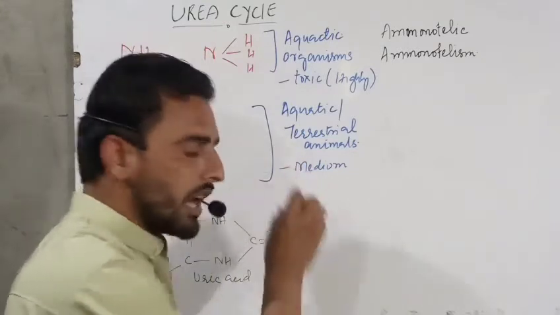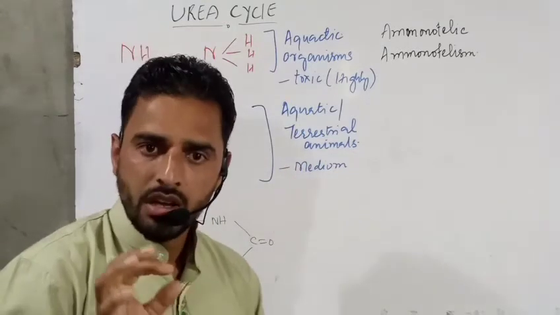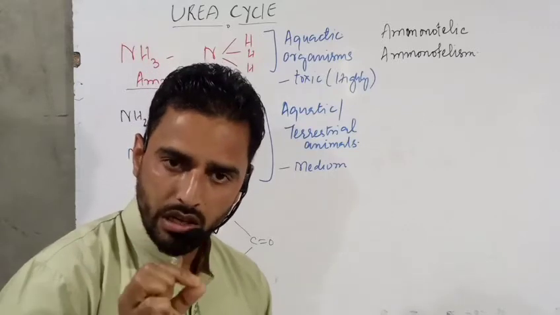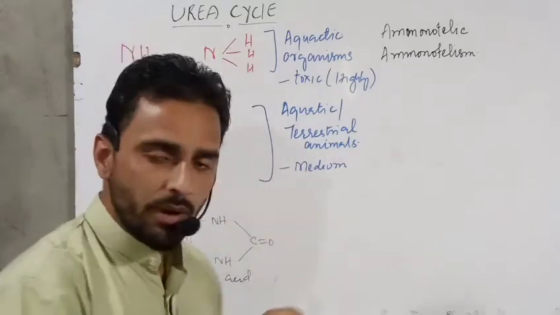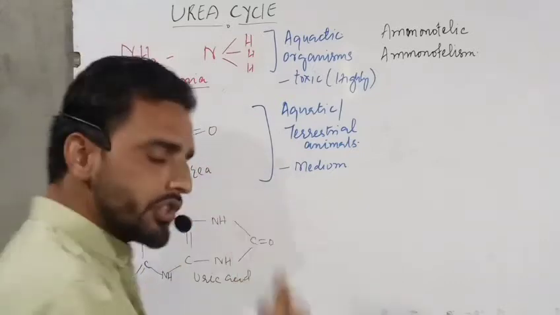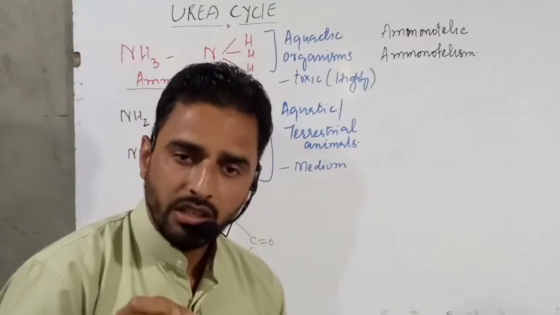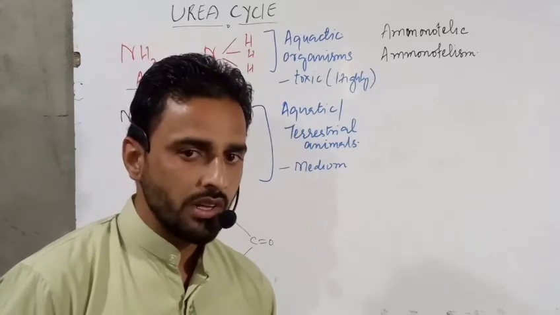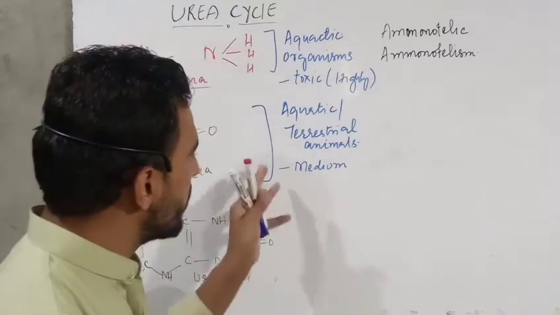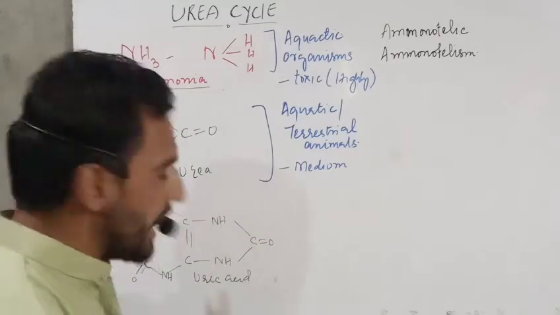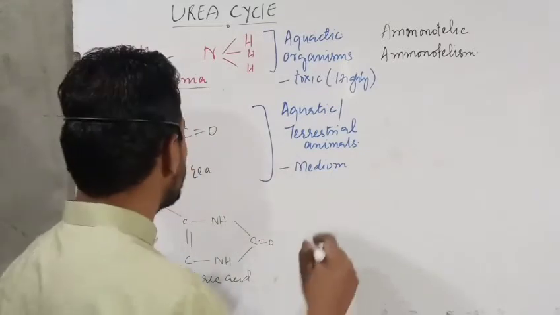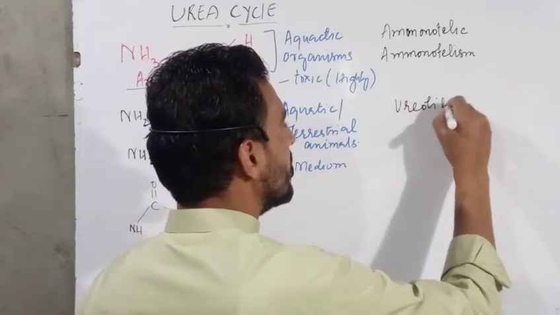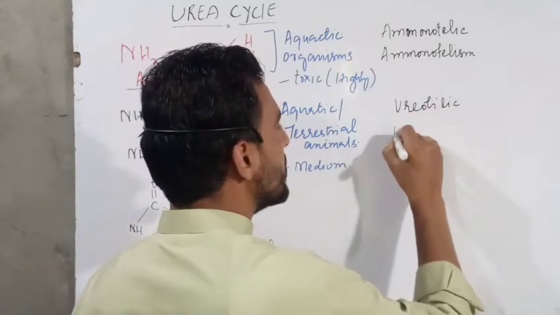That means these organisms excrete with less water. In other words, the organisms which show this type of excretion do not require much water, they require a medium amount of water. These organisms are known as ureotelic, and this mechanism is known as ureotelism.